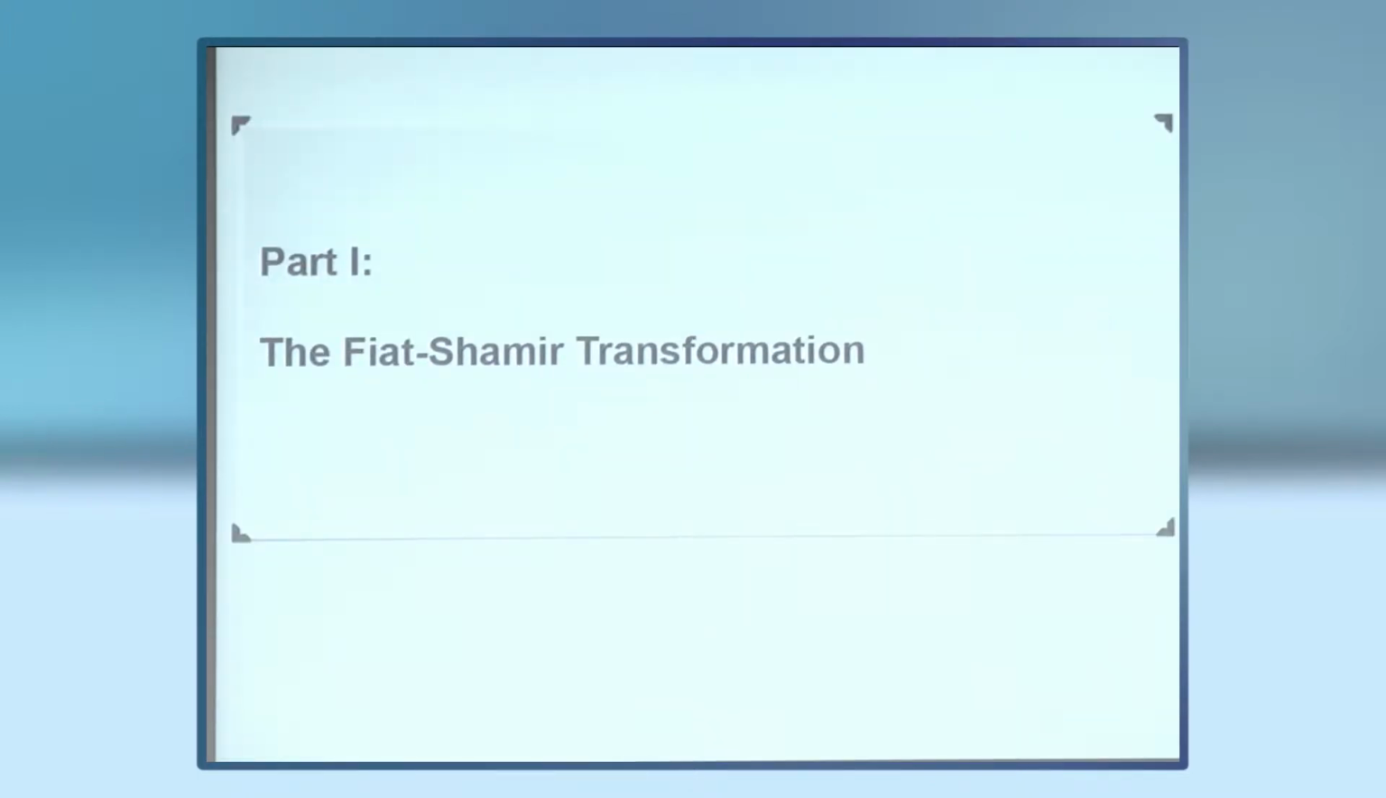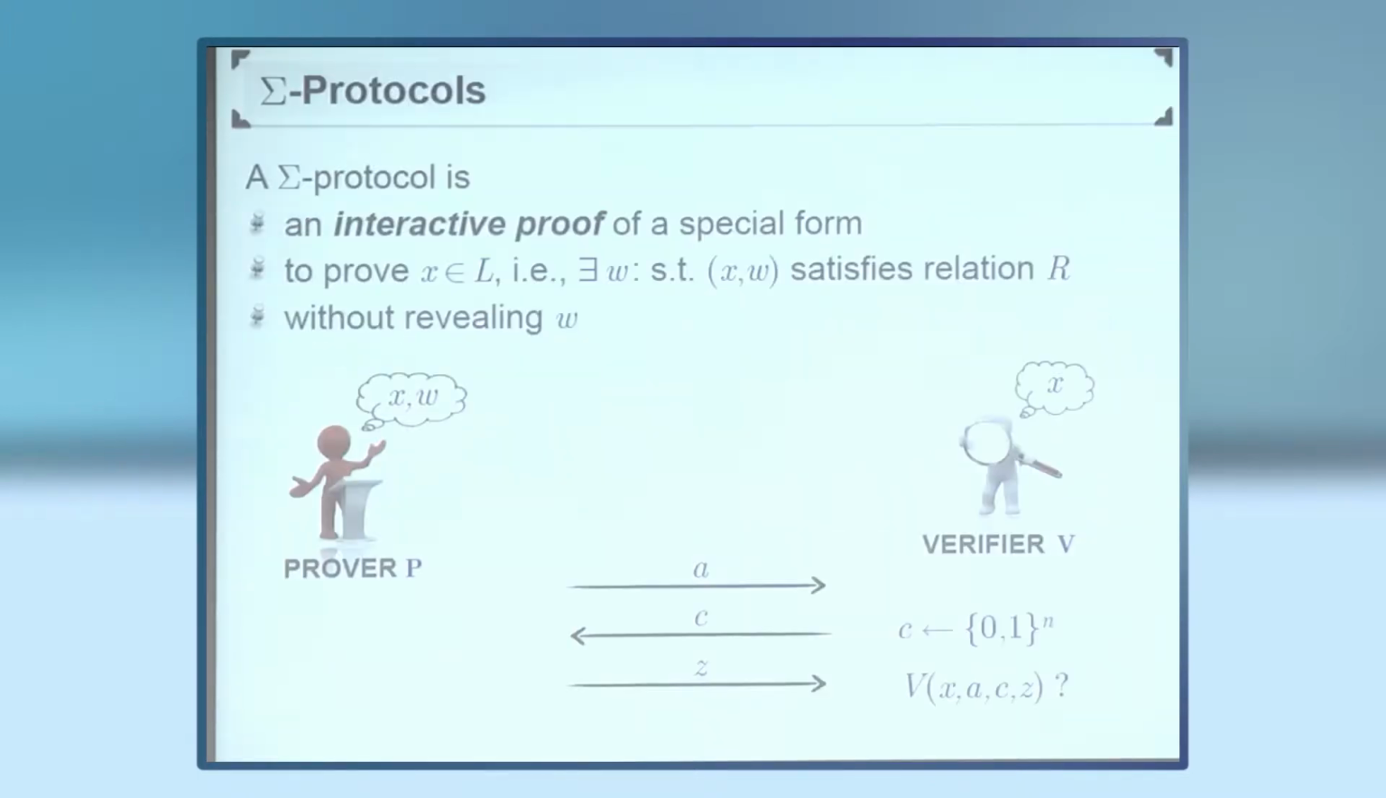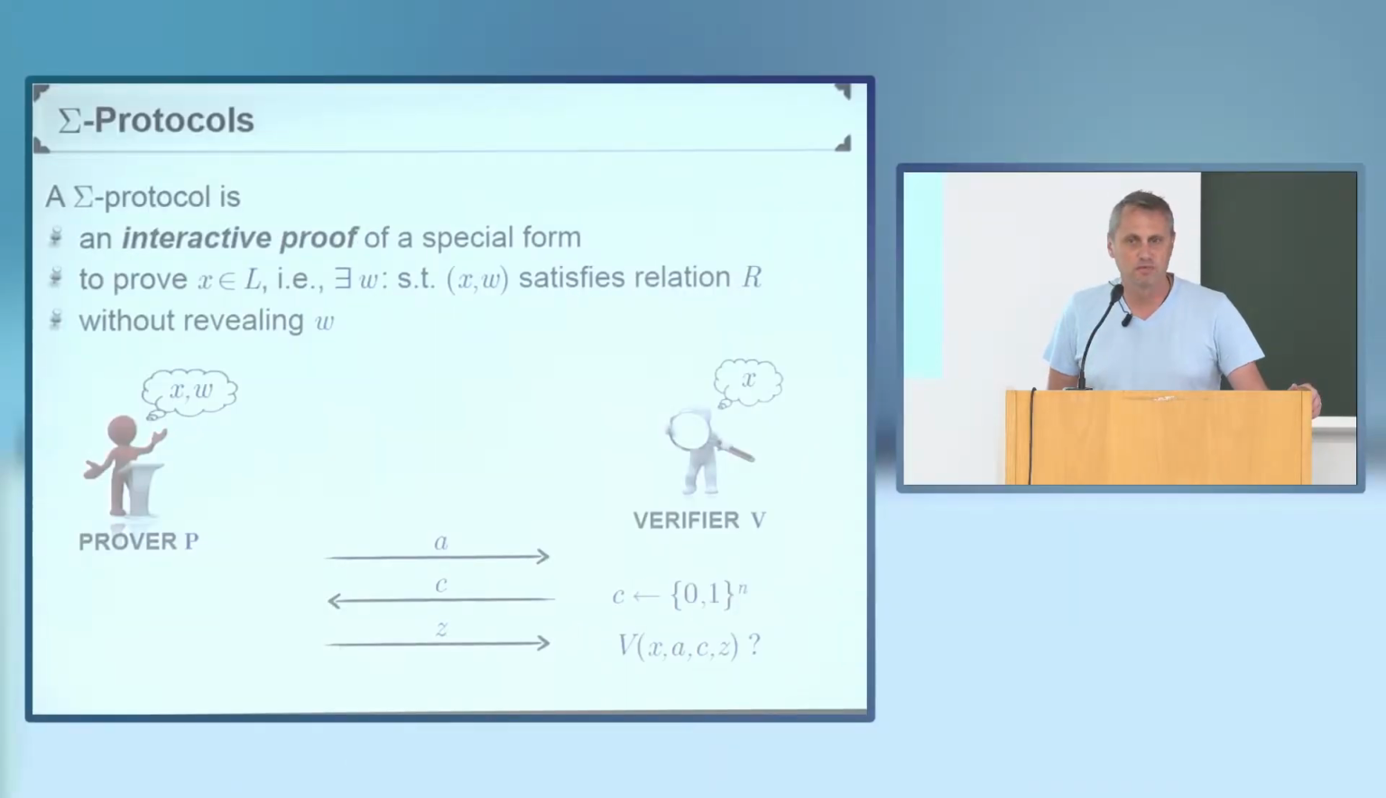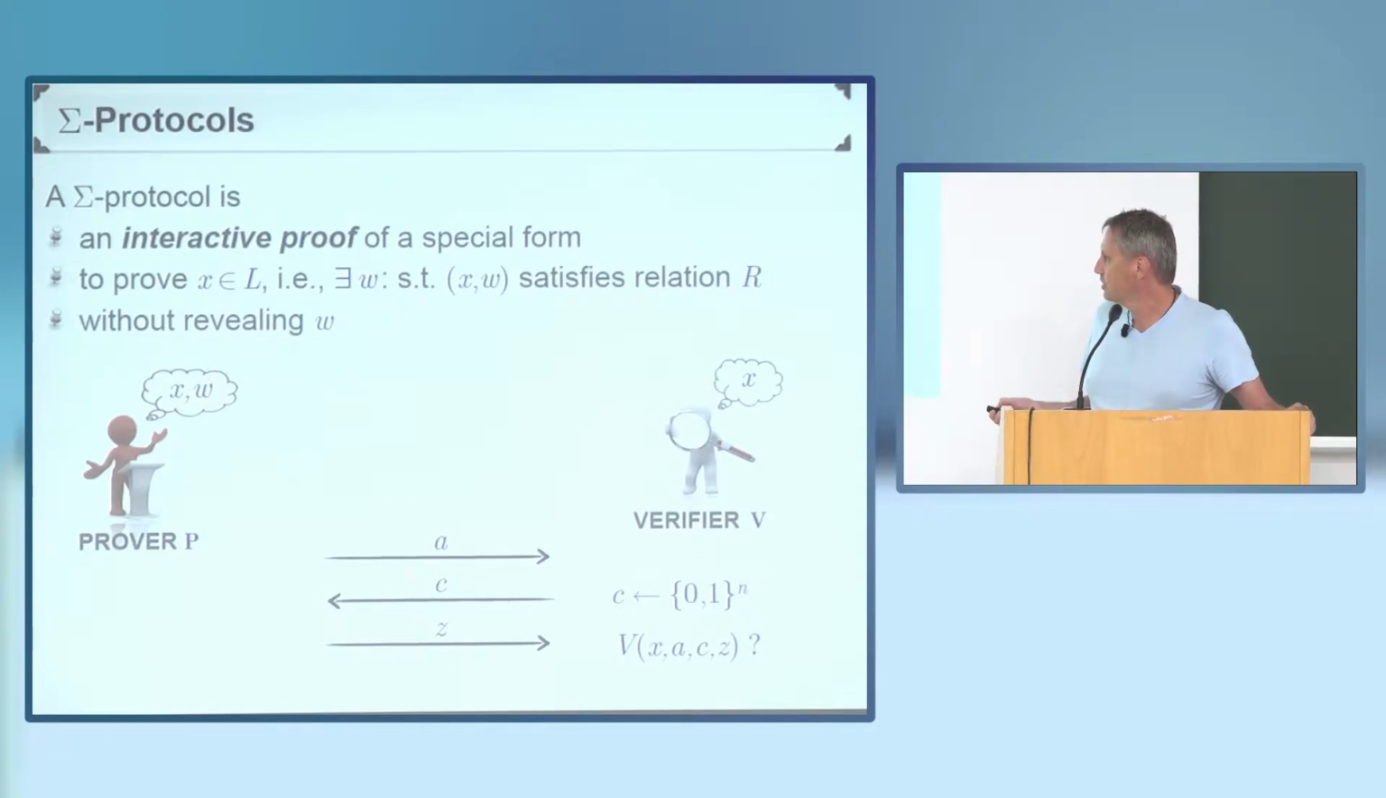So first, I want to briefly recall what the Fiat-Shamir transformation is. For that, I have to briefly recall what a Sigma protocol is. A Sigma protocol is an interactive proof for proving membership of some instance X without revealing a witness. What makes such an interactive proof a Sigma protocol is this three-round structure, with the second message being a randomly chosen challenge. Throughout this talk, I'm always going to assume that this challenge is chosen from a large set. This can always be achieved just by repeating the protocol in parallel.